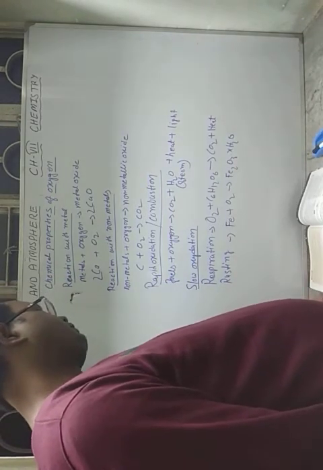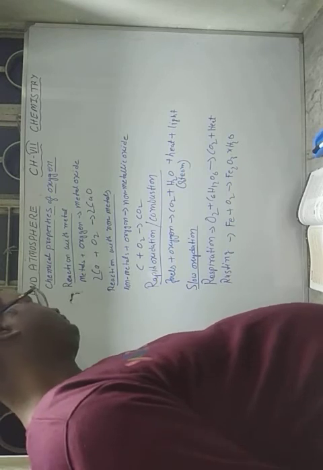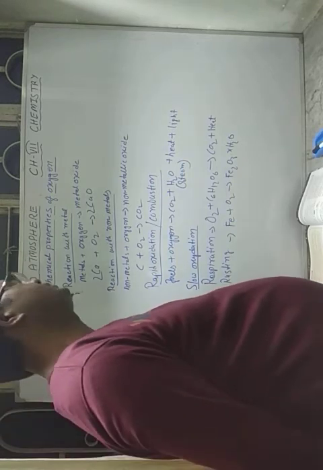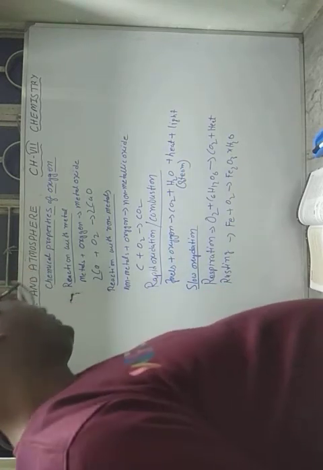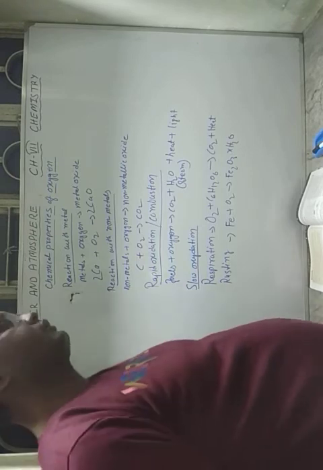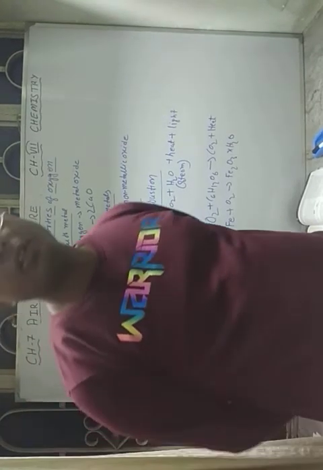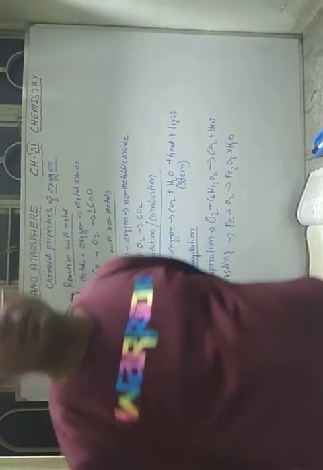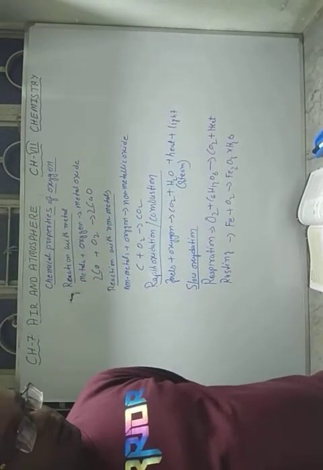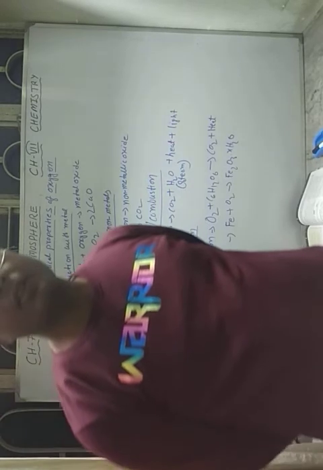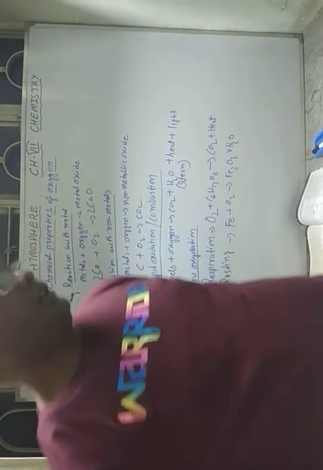Now, the next point is the use of oxygen. You already know oxygen is very useful to all animals and human beings, because without oxygen we cannot survive. Oxygen takes part in the process of respiration.